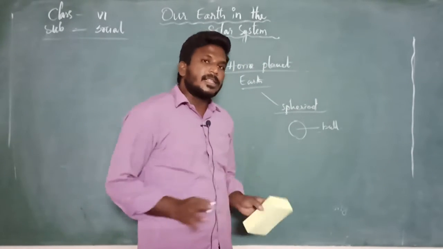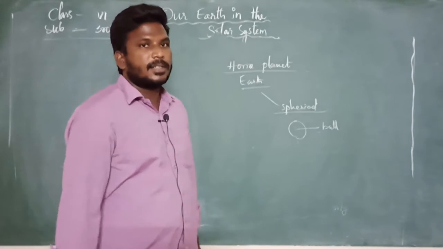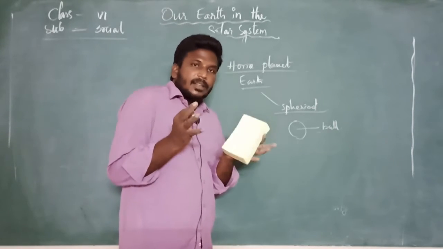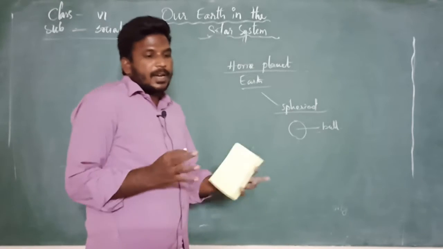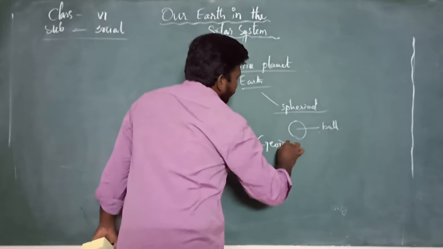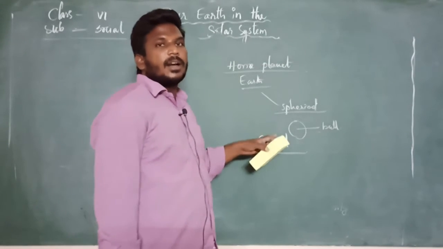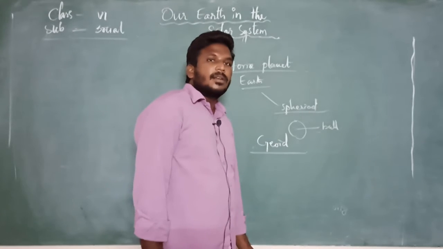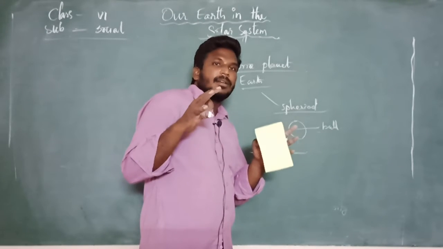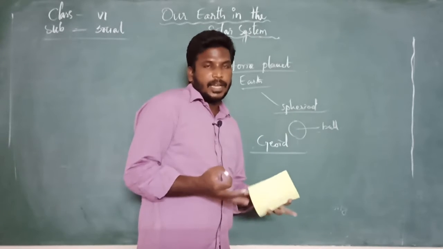But the scientists and geographers, when they studied deeply about the earth, the first origination of the earth's shape, they called it geoid. The shape of the earth was called geoid. That means it has a surface that bulges in some areas.